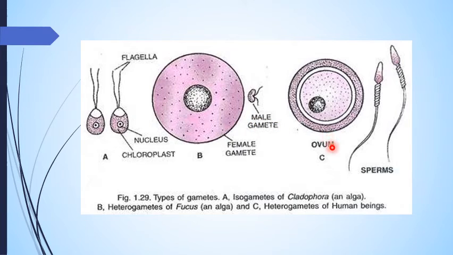Similarly, in C, the ovum is the female gamete and the sperm is the male gamete. Again, they are not of the same shape, size and function, because here the male gamete is motile and the female is stationary. Mostly the female gametes are static, whereas the male gametes are motile and small in size.